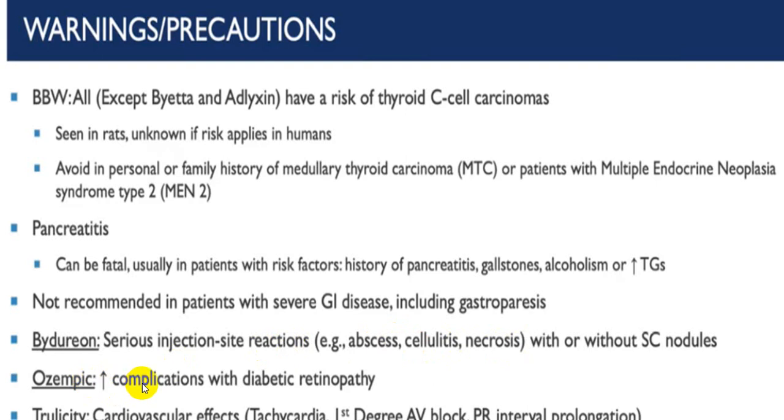Ozempic, that is semaglutide, can increase the complication of diabetic retinopathy, and there is a slightly increased cardiovascular effect like tachycardia, first degree AV block and PR prolongation with Trulicity, that is one of the GLP-1 receptor agonists.